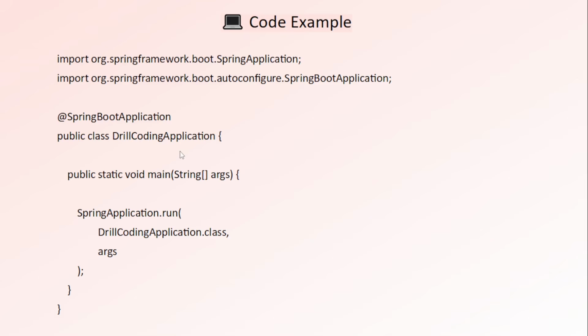This is our class, drill coding application, and we used the Spring Boot application annotation over here. This is the main annotation that enables the core features of Spring Boot, and here this method starts the application and internally it creates the IOC container, performs component scanning, performs auto configuration, creates Spring Beans, and starts the embedded server. So you don't have to write all three annotations separately.